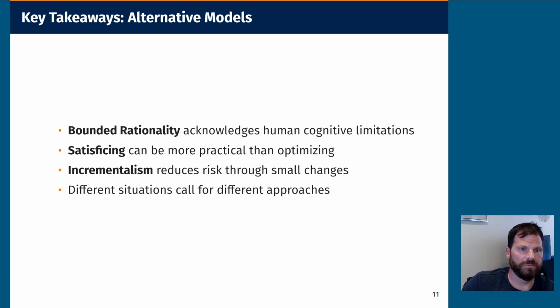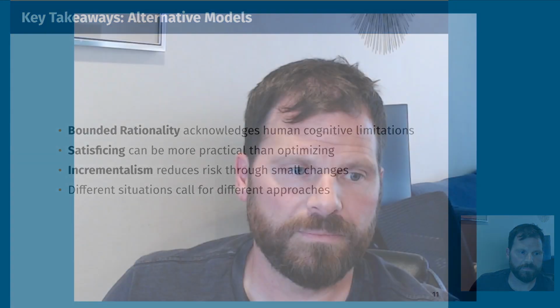Bounded rationality recognizes that humans have cognitive limitations. We talked about the difference between optimizing in the rational comprehensive approach, coming up with the optimal solution, and the bounded rationality approach, where we satisfice, or find the most satisfactory and sufficient solution. And that can often be more practical. And incrementalism is going to reduce risk. Different situations may call for different approaches. That's it for these three approaches to decision making that build off of each other.